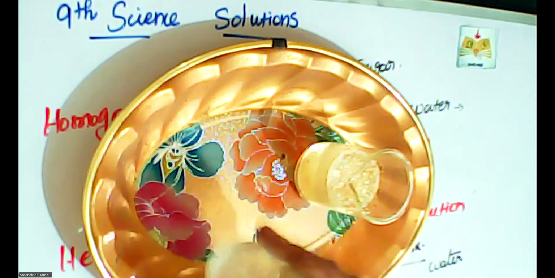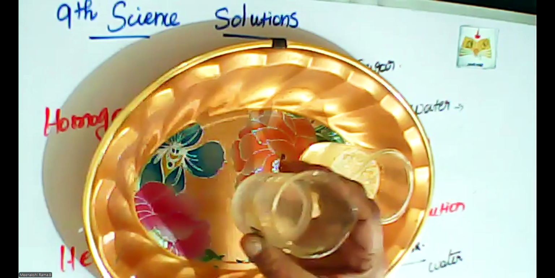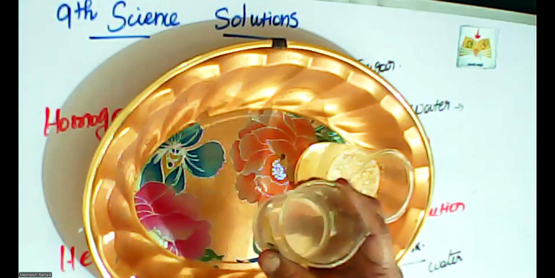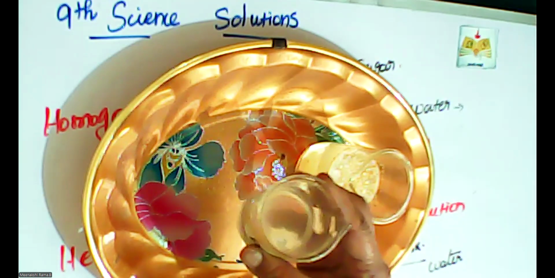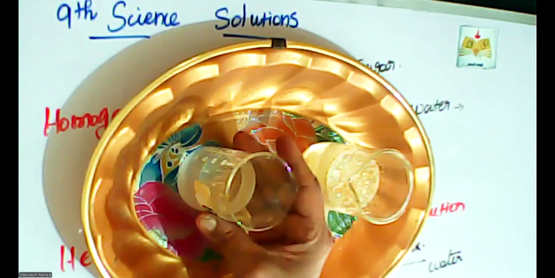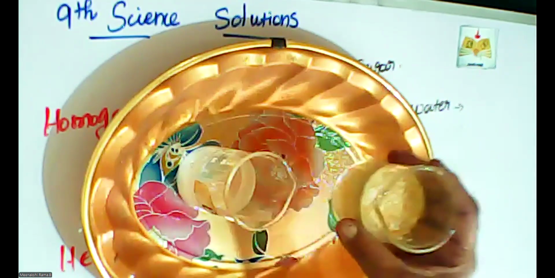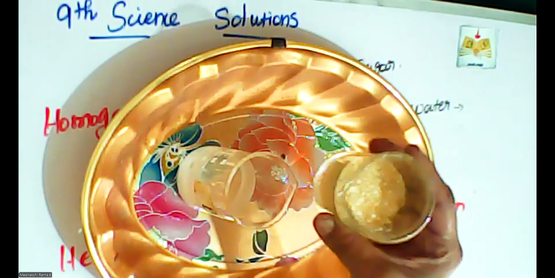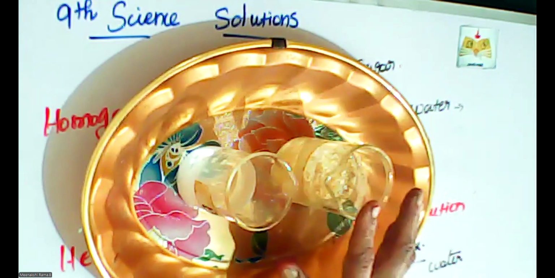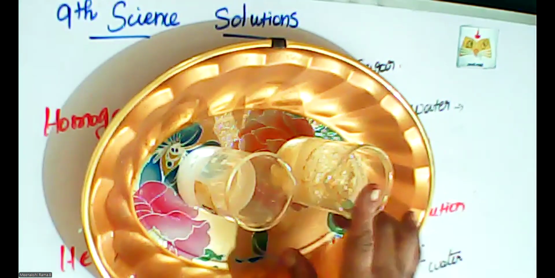Look at this beaker. One or two salt particles are not dissolved, the remaining part is completely dissolved. So this beaker contains the homogeneous solution. This beaker contains a heterogeneous solution, because that particle is not dissolved in that water.